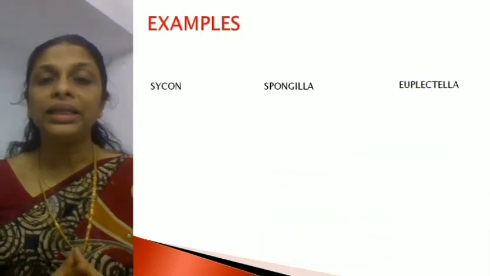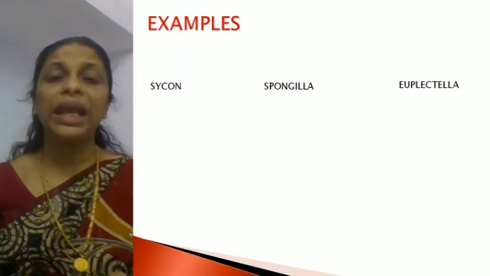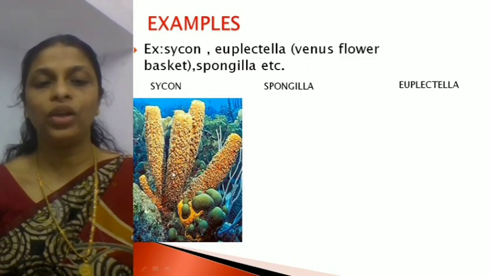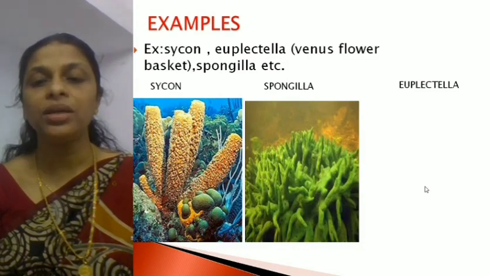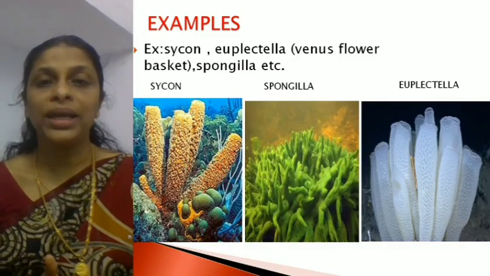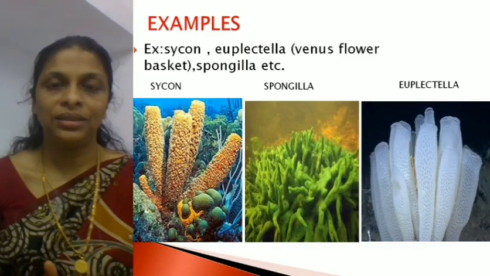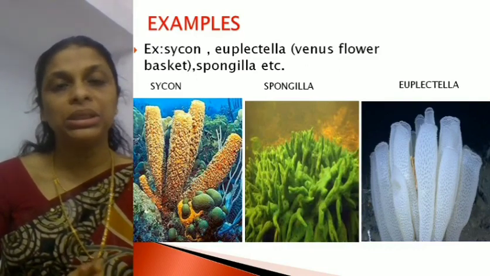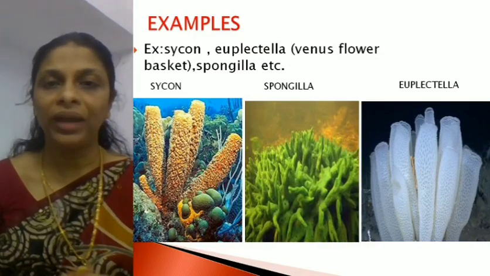Right. So that is all about the characteristics of Phylum Porifera. Some of the examples of Phylum Porifera are Scypha, right? This is a picture of Scypha. Then Spongilla, this is another example for Porifera, and Euplectella. Euplectella is also called Venus flower basket. So these are the three examples. Please remember a few examples, at least 3 examples for each phylum. Hope you got the characteristics of Phylum Porifera.